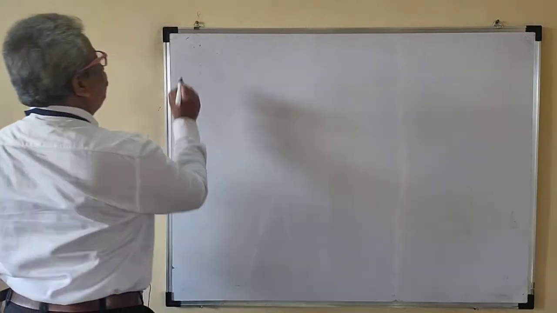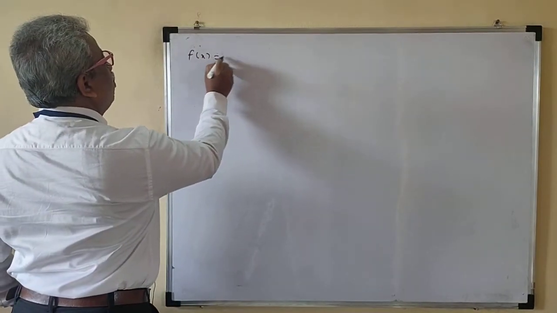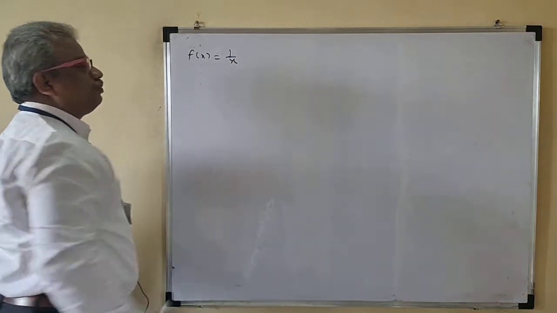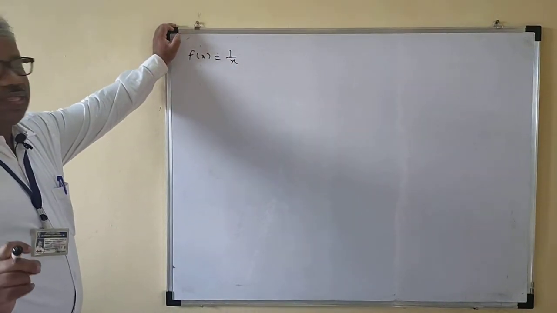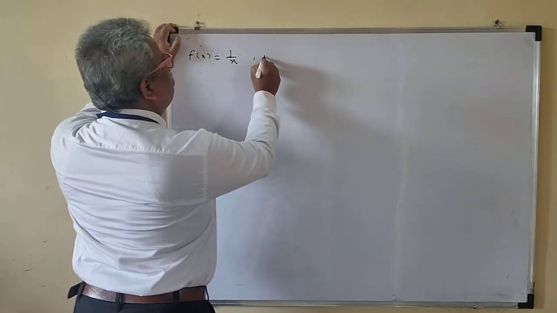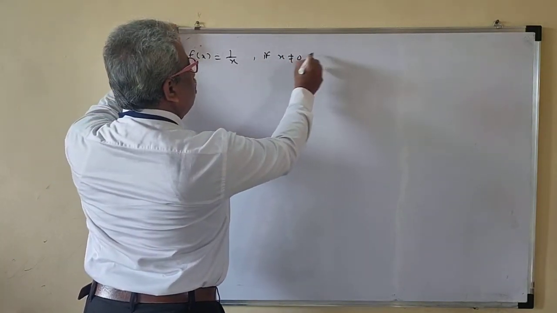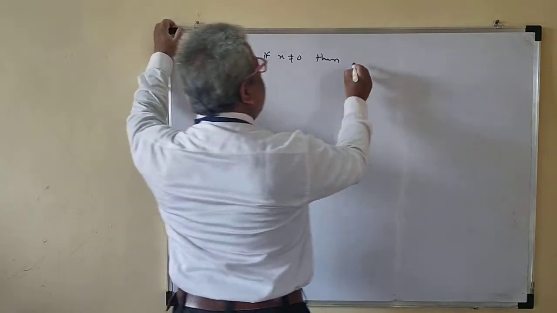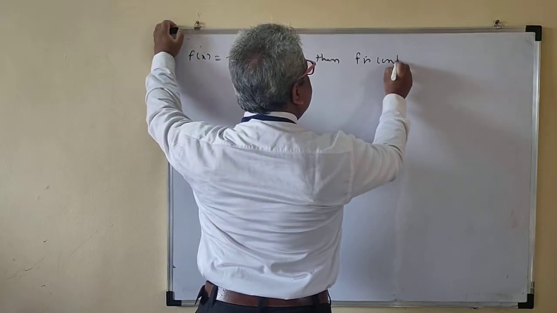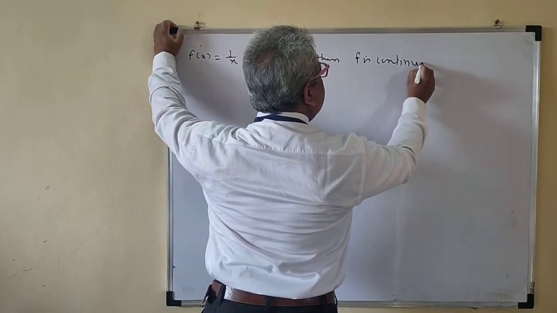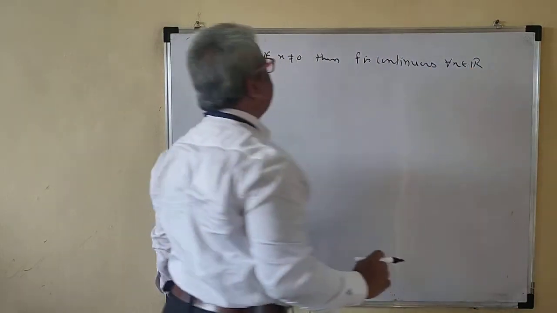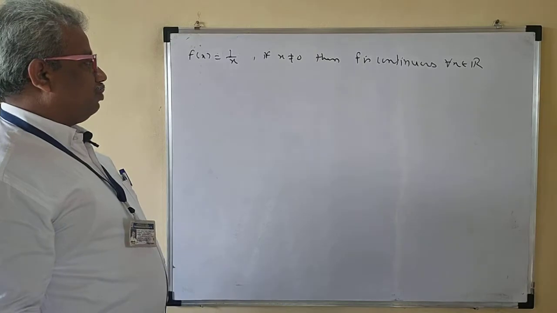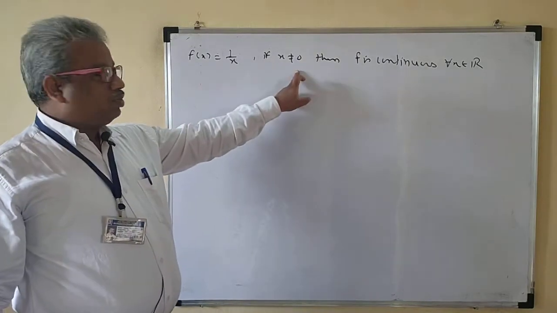So now if we take this example, f of x is equal to 1 by x. So now we know that if the denominator is 0, then there is a problem. Okay. So if x not equal to 0, then f is continuous for all x belong to R. So that means x not equal to 0.